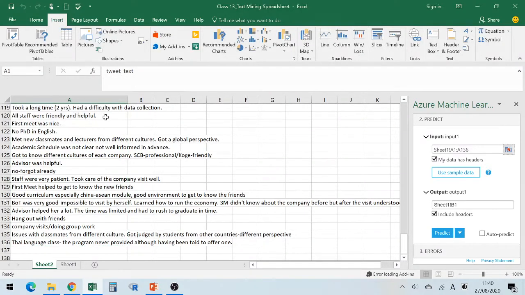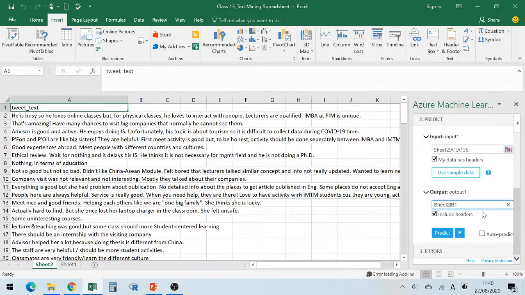Let's click OK. My data has headers. Then where do you want the output? This is Sheet 2, so Sheet 2, B1 is fine.